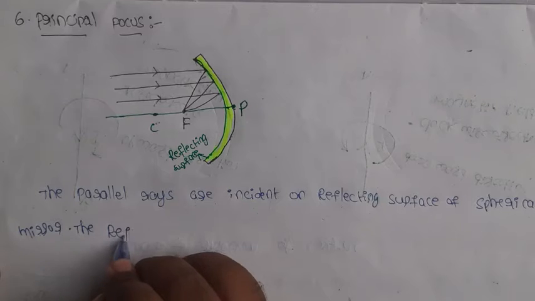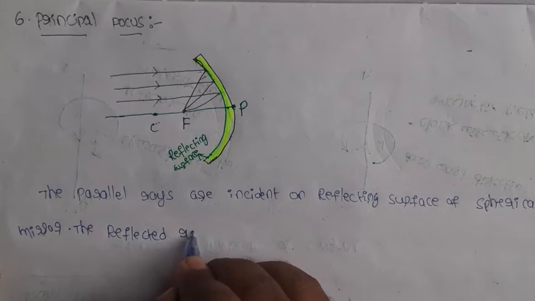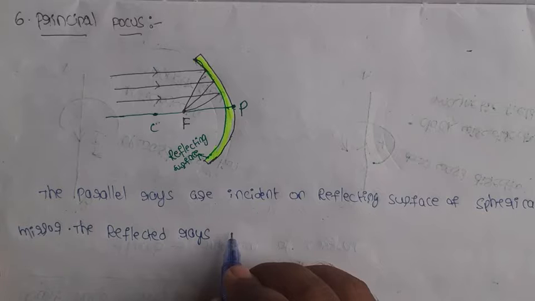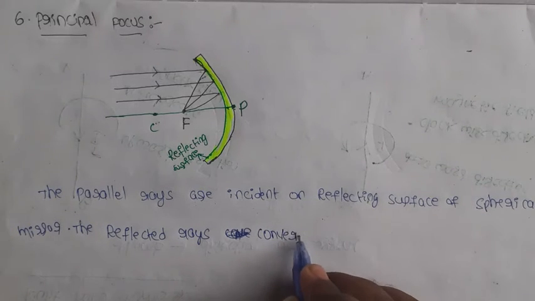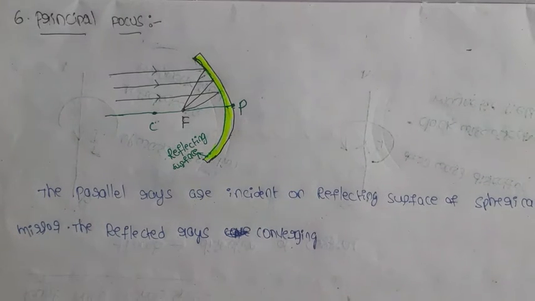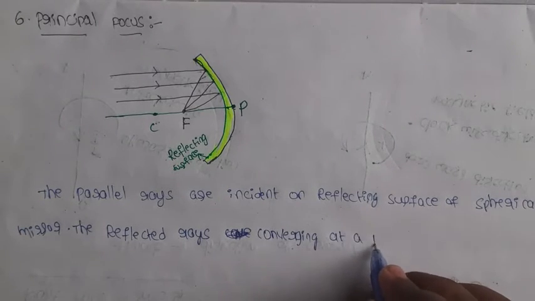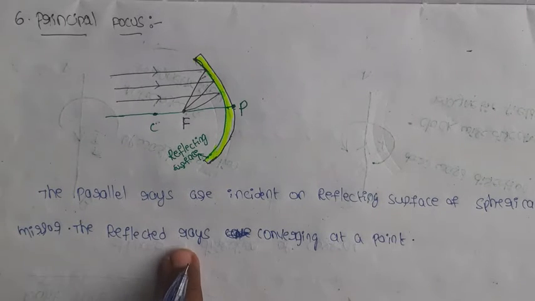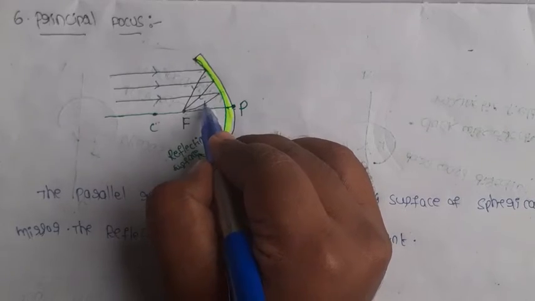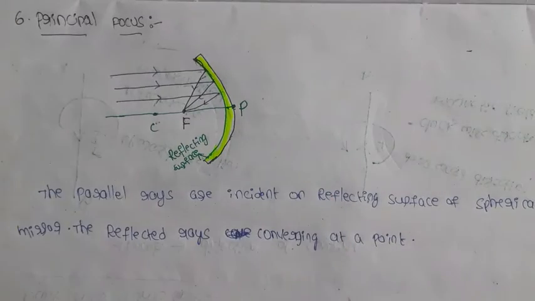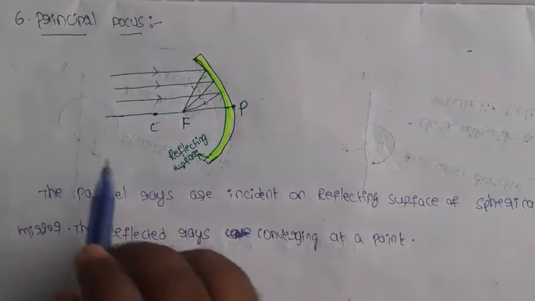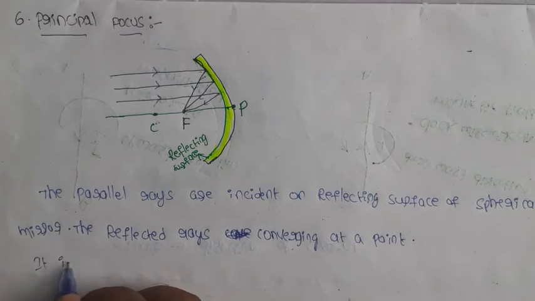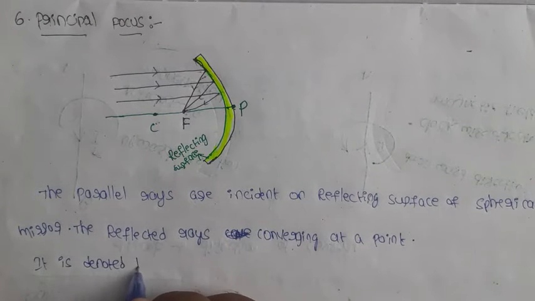The reflected rays converge at a point, and that point is named as the principal focus. These are all the reflected rays converging at one point. That point is named as the principal focus. It is denoted by the letter capital F.